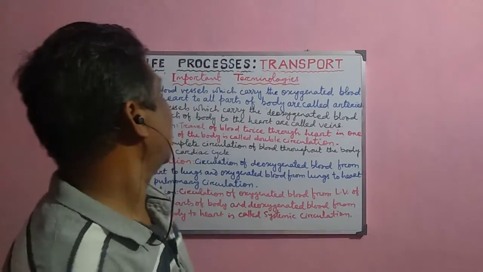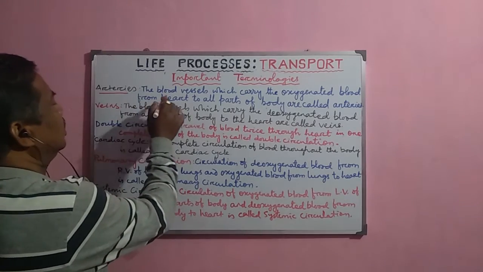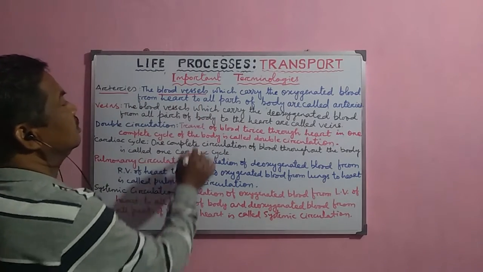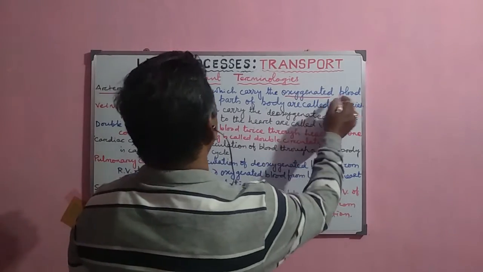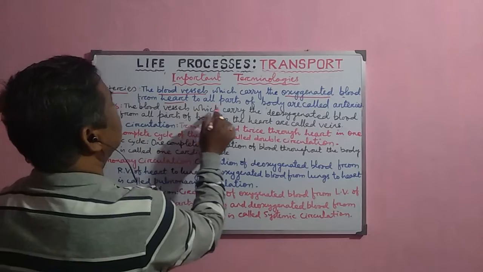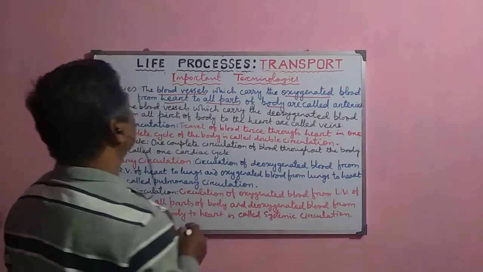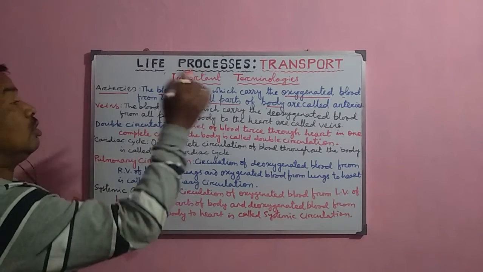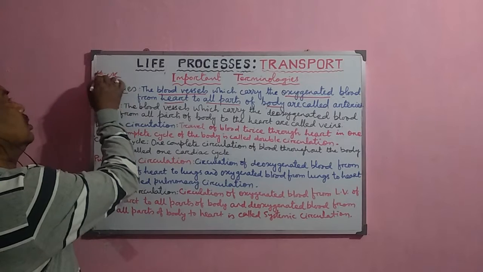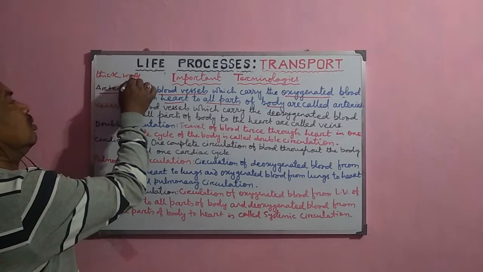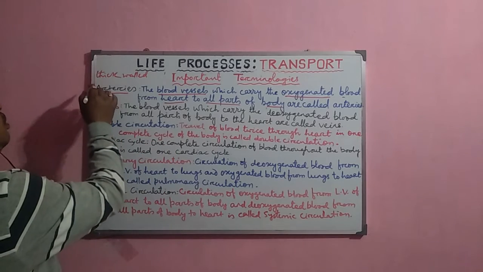Next, the arteries. Then what are arteries? These are the blood vessels which carry the oxygenated blood from the heart to all parts of the body. These arteries, which normally carry the oxygenated blood, are thick walled, and normally they are deep rooted.